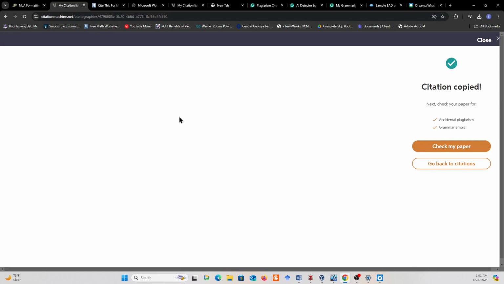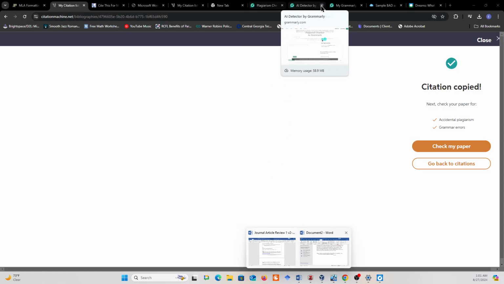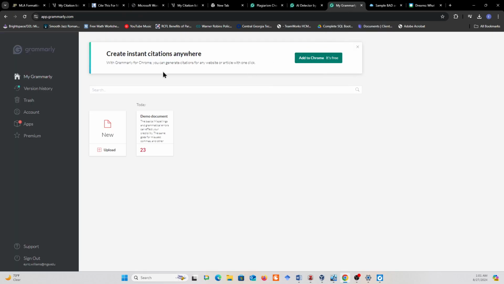Okay. So let's talk about another tool and we'll keep the Word document up here. Another tool, and it's free for students, is Grammarly. So I like Grammarly. I use Grammarly a lot. Again, I actually have a paid subscription to Grammarly, but you can use it for free.